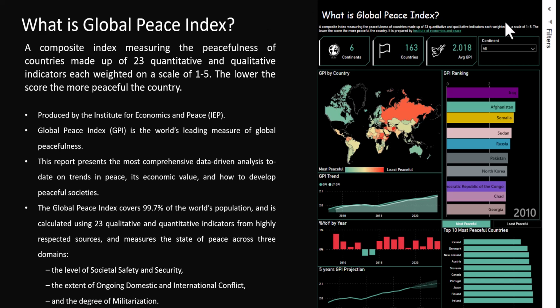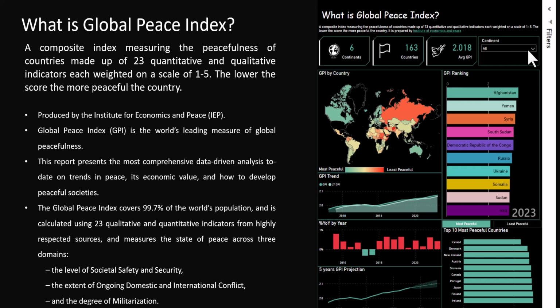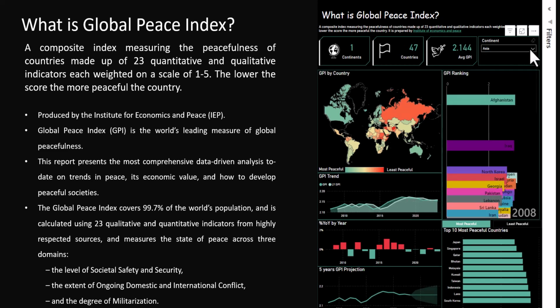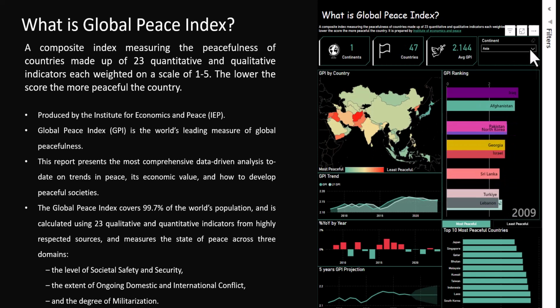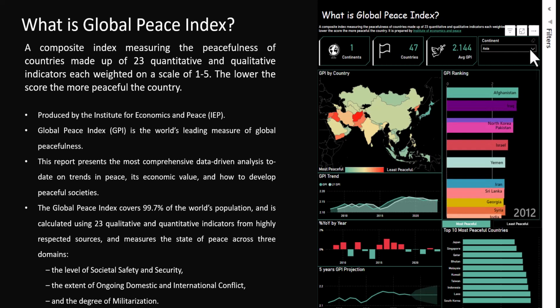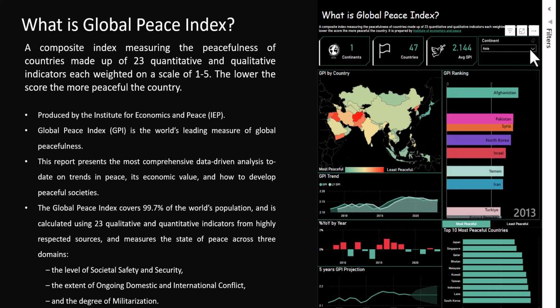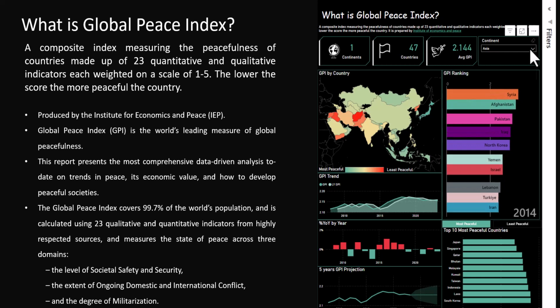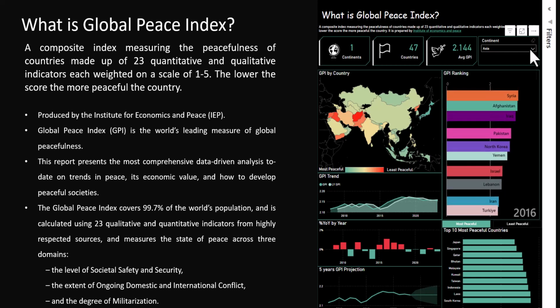So here on my right-hand side, I have the dashboard where I can interact based on the country I want to see the report for, and I have a complete overview of that report. I can slice on a particular continent right now and see what is going on in that continent. So I'm taking Asia as a continent, for example. My dashboard is going to interact dynamically and give me the details and metrics related to just the Asia continent. And as you can see, Syria just jumped from low to high there for the Asia continent.